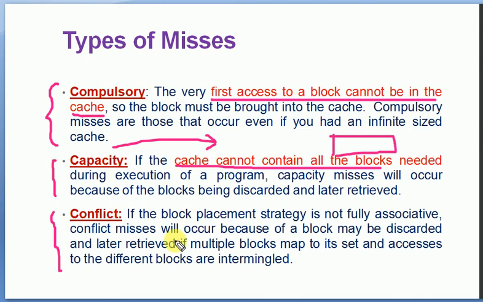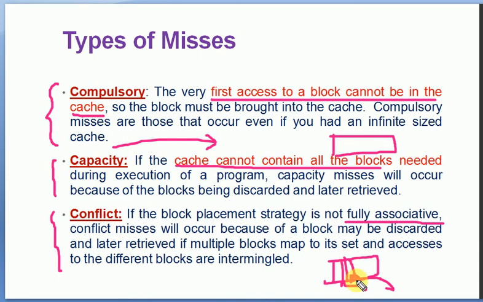Then conflict: if the block placement strategy is not fully associative, meaning the block cannot be placed anywhere, conflict misses will occur because a block may be discarded from the cache memory and later retrieved if multiple blocks are mapped to its set and accesses to the different blocks are intermingled. So when it is returned, it may be referring to a wrong block by using a wrong address.